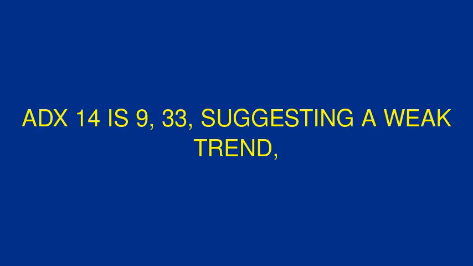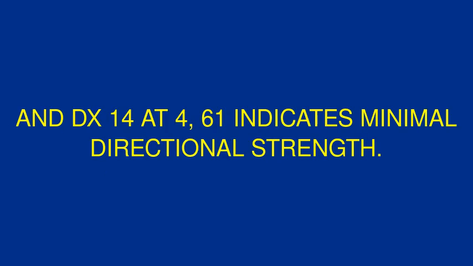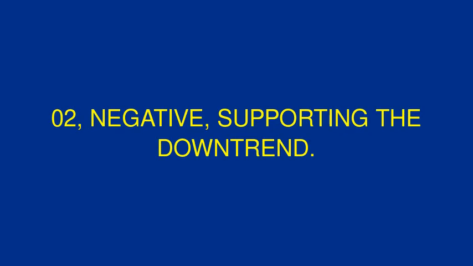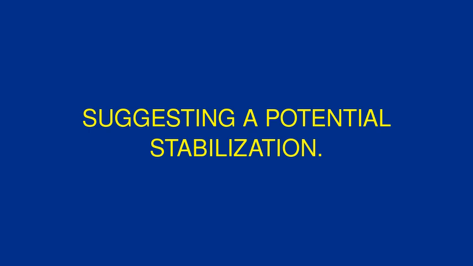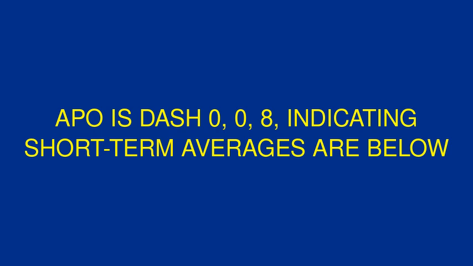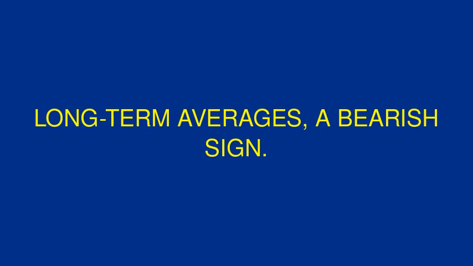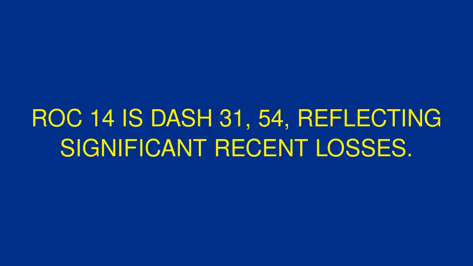ADX 14 is 9.33, suggesting a weak trend, and DX 14 at 4.61 indicates minimal directional strength. TRIX 10 is -1.02, negative, supporting the downtrend. TSF 14 is 1.08, slightly above the current price, suggesting a potential stabilization. APO is -0.08, indicating short-term averages are below long-term averages, a bearish sign. ROC 14 is -31.54, reflecting significant recent losses.